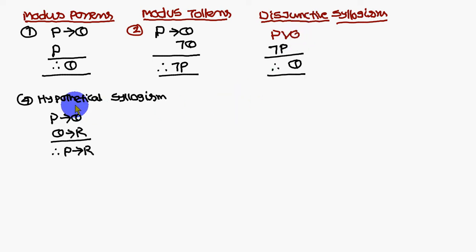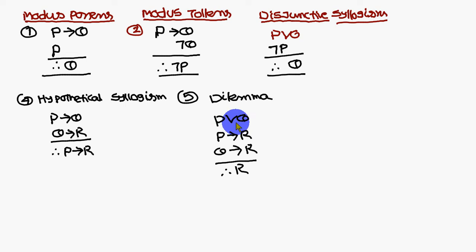Next one is hypothetical syllogism: P conditional Q, and Q conditional R. Therefore Q and Q will get cancelled, giving P conditional R. There is no cancellation at all; for our understanding only I am saying it is cancelled. Next one is P or Q, and P goes to R, and Q goes to R. Then the conclusion is R.